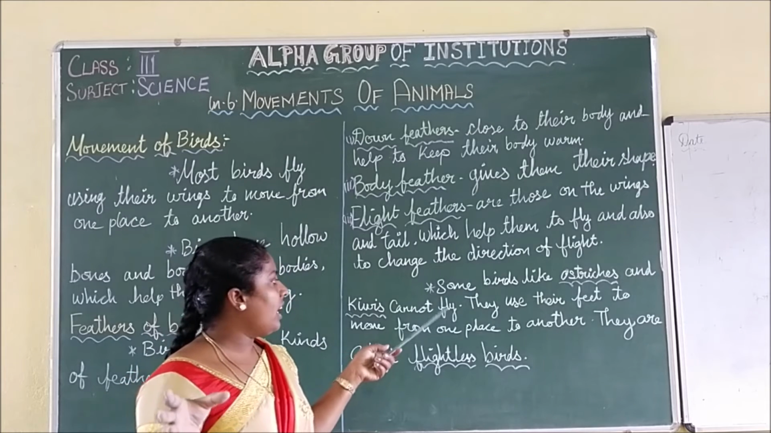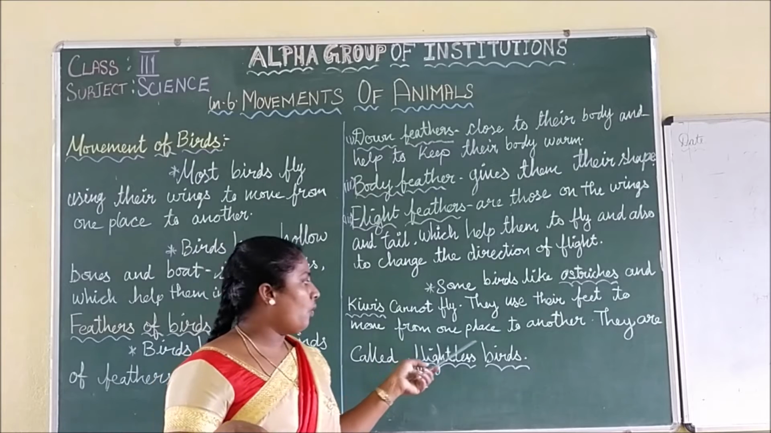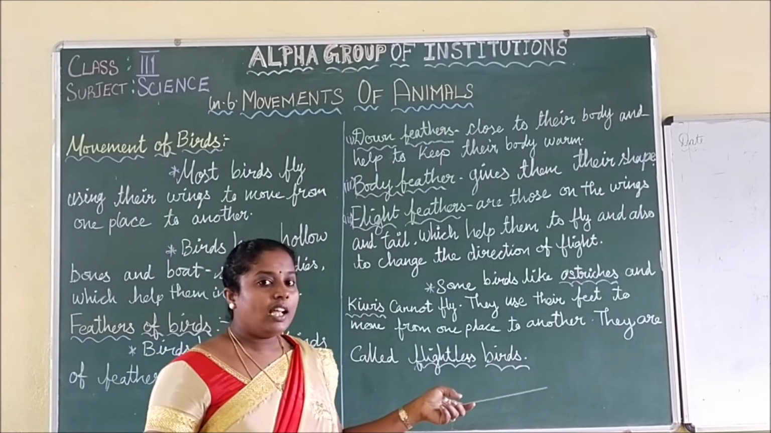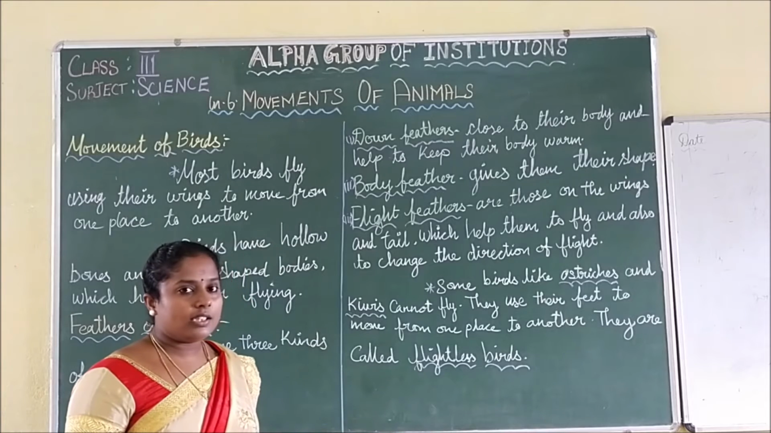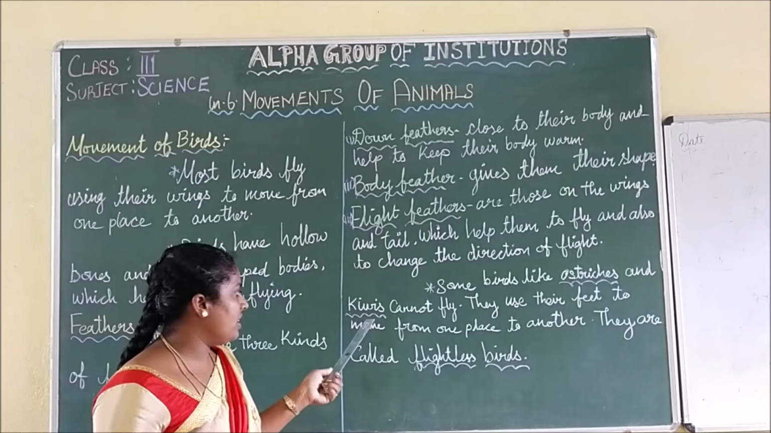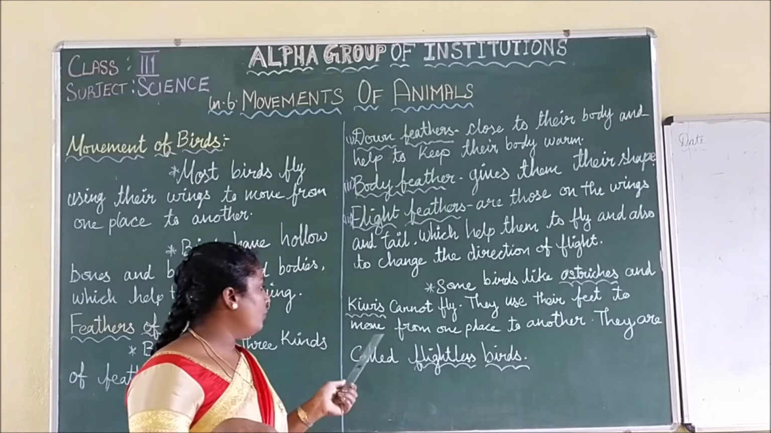And some birds like ostrich and kiwi cannot fly because they don't have wings that allow flight. They use their feet to move from one place to another. They are called flightless birds.